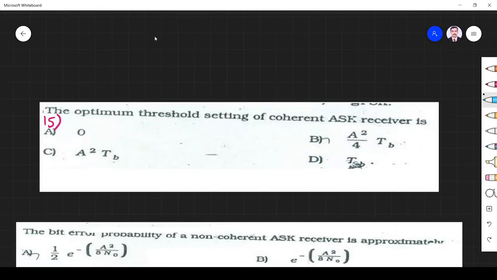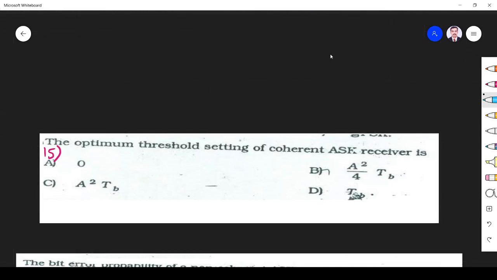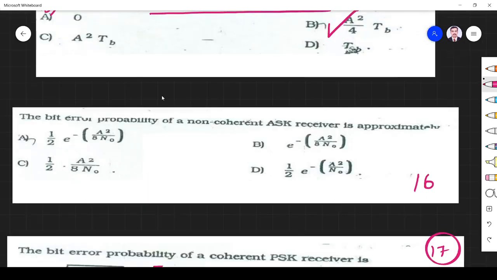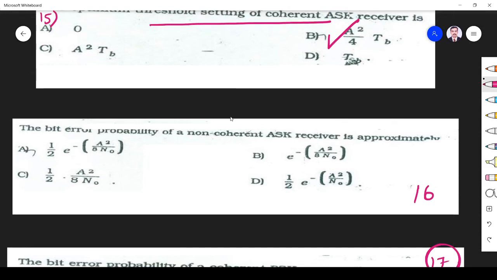The next question, the optimum threshold setting of coherent ASK receivers. These are all direct questions. So optimum threshold setting of coherent ASK receiver is A squared by 4 into Tb. Bit error rate of non-coherent ASK receiver is 1 by 2 e power minus A squared by 8 eta. This is also a direct question.